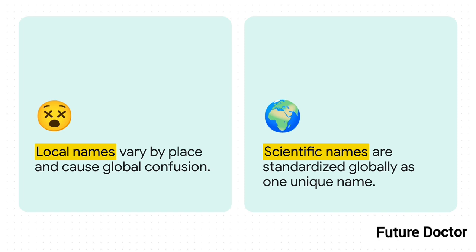To fix this, scientists set up international procedures to assign one unique scientific name to each known organism. For plants, this is governed by the International Code for Botanical Nomenclature, or ICBN, and for animals, taxonomists use the International Code of Zoological Nomenclature, or ICZN. This basically guarantees that every single organism has just one globally recognized name.